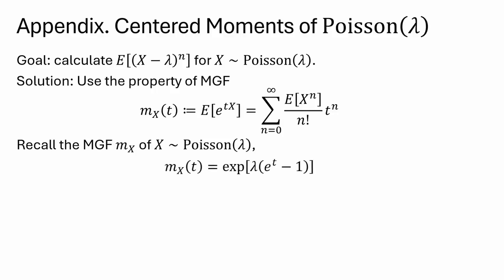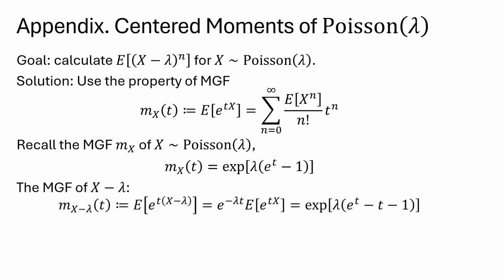The Poisson distribution has a well-known MGF, the exponential of lambda times (e to the t minus 1). From this, we can easily derive the MGF of x minus lambda, factoring out e to the minus lambda t, and now we're just going to use a computer algebra system to expand this function as a power series, and we just need the second and fourth order terms.